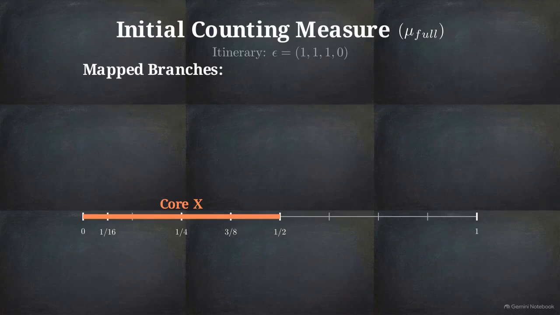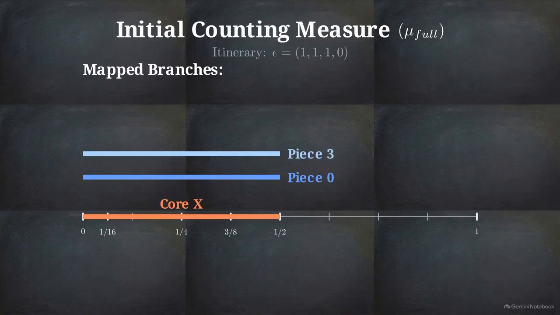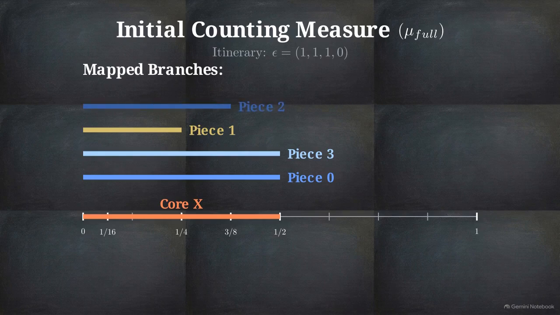Pieces 0 and 3 are exact mappings onto the core x. Piece 1 maps onto the subinterval from 0 to 1/4. Piece 2 lands between 0 and 3/8, and Piece 4 maps to a narrower subinterval from 0 to 1/16. These 5 specific branch seeds define our initial counting measure, mu full.